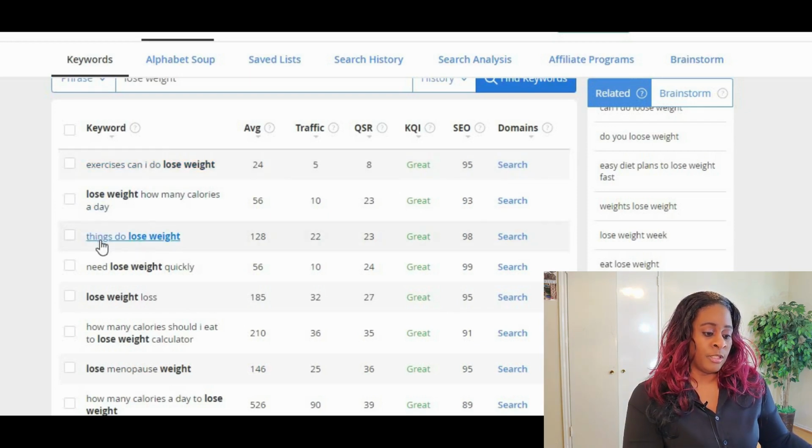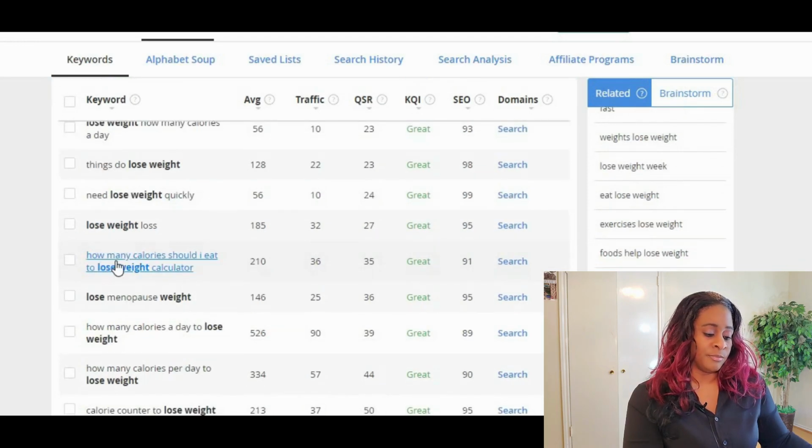Need to lose weight quickly. How many calories should I eat to lose weight calculator? If you had a weight loss calculator that you could promote, then you could go for how many calories should I eat to lose weight calculator, because people are actually typing this in Google every single month. About 210 people are searching. If you get on the front page of Google, you'll have access to about 36 people per month or even more. QSR, only 35 sites are ranking for this. And it's a great score, 91.